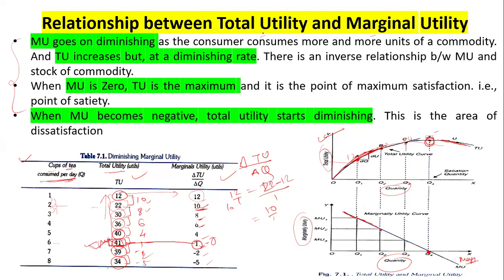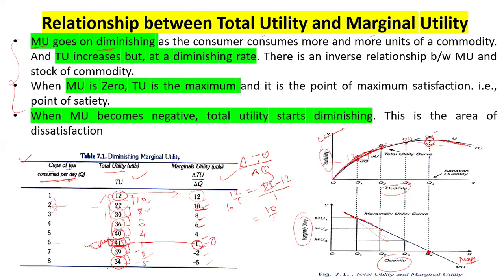So the thing which I have written over here is: marginal utility goes on diminishing as a consumer consumes more and more units of the commodity. When he consumes more and more units of a commodity, you can see the marginal utility is going to be decreasing. What is happening now? The total utility is increasing, and you can see here the marginal utility is decreasing.